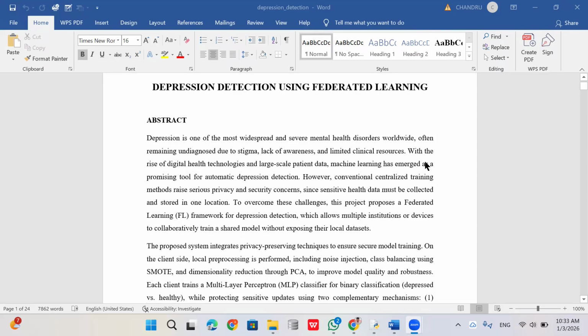In this, we can use multiple devices to train the models without exposing their local datasets. For example, if we have five different clients, those five clients also have different local datasets. They will be trained separately using federated learning. One client will not share their dataset with another client. After training locally on their datasets, they will share their model weights to one place, which is nothing but the global model.